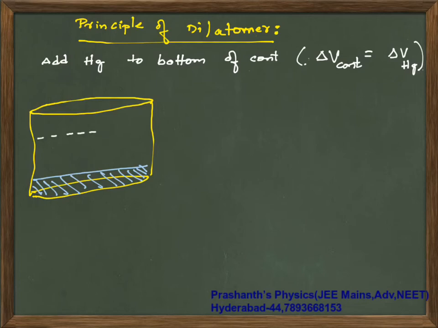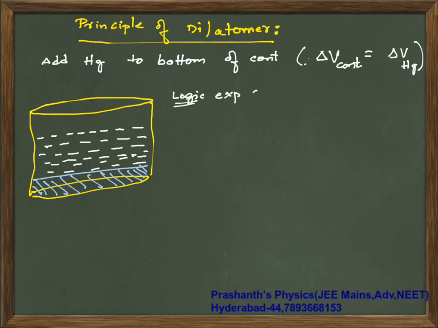So the remaining liquid, how much it expands, that much is the increase in volume. The logic is that the expansion of mercury is compensated by the expansion of the liquid.